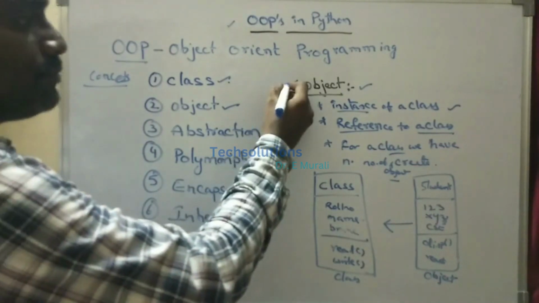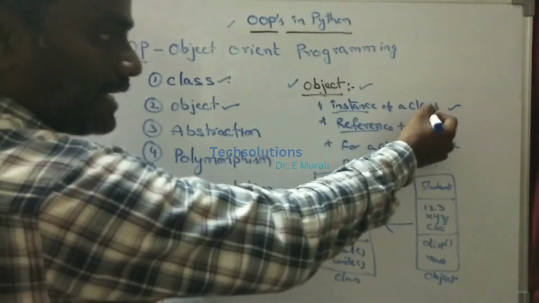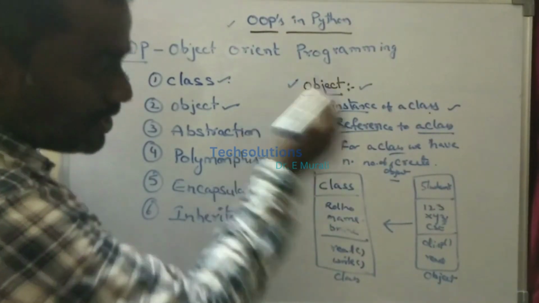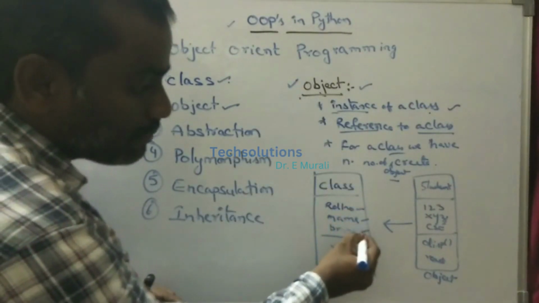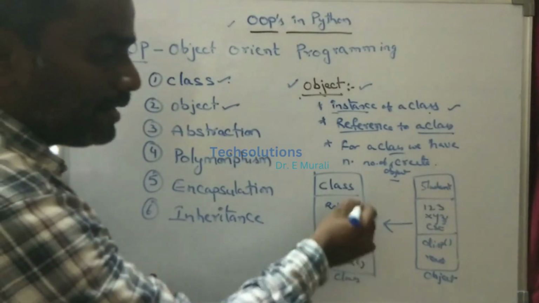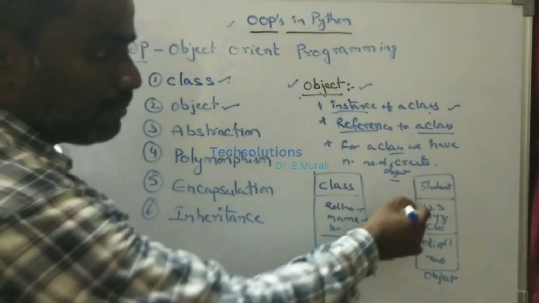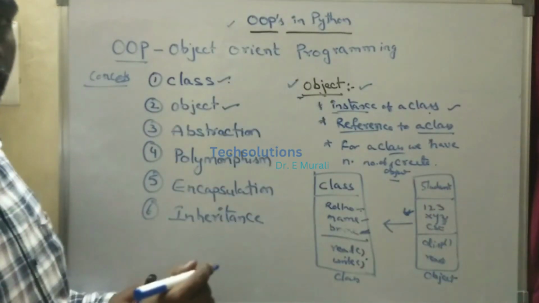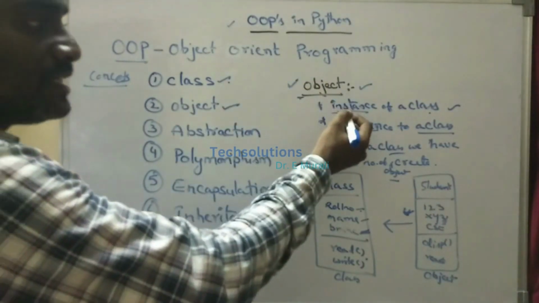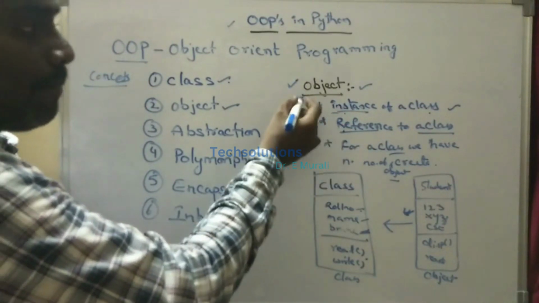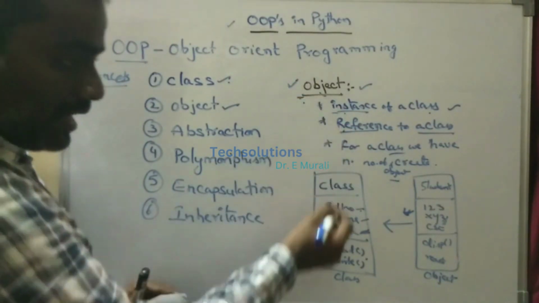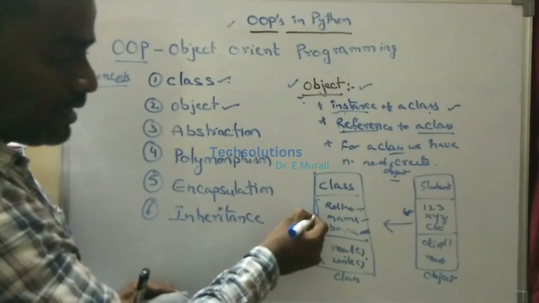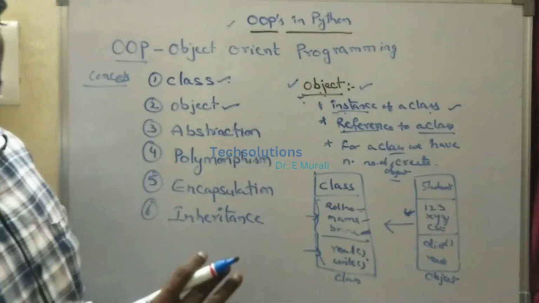Clear? An object is nothing but an instance of the class. By using the object, we can access these member variables or member attributes and functions. By using the object only we can access them. That is the need of an object. Simply said, by instance or reference we mean that by using the object we can access these members, either attributes or functions.